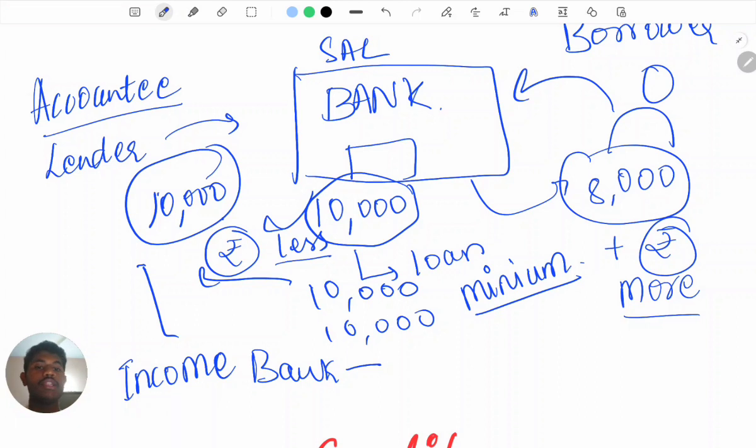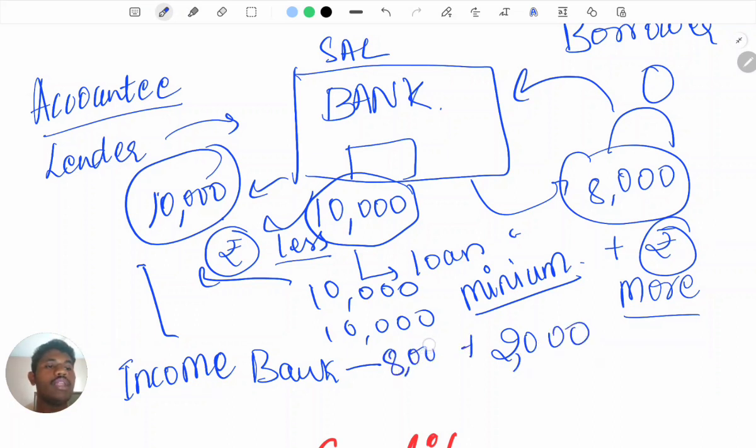So the interest they have got extra, and the interest which they have given to the accountee, that is what we subtract, right? For example, okay, 8,000 collected, it will get 10,000. If they have taken 8,000 and they are giving 2,000 back, the borrowers have taken 8,000, and plus for keeping the money they are giving 2,000.